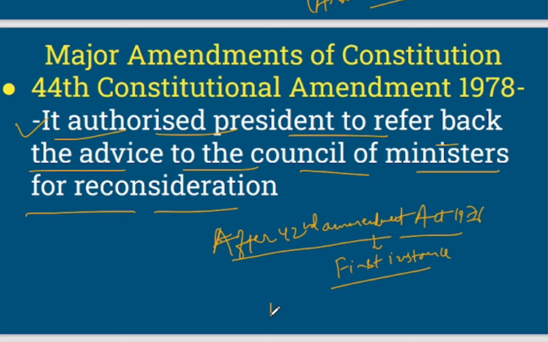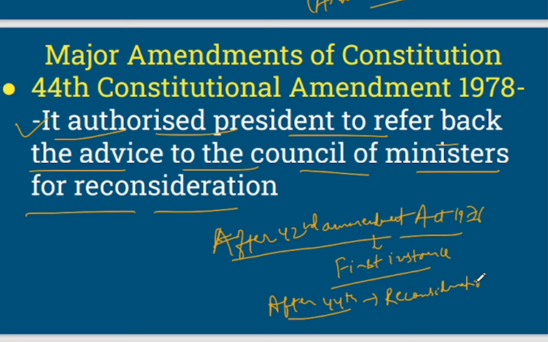But after the 44th amendment, at first instance, the advice of the Council of Ministers can be sent for reconsideration.